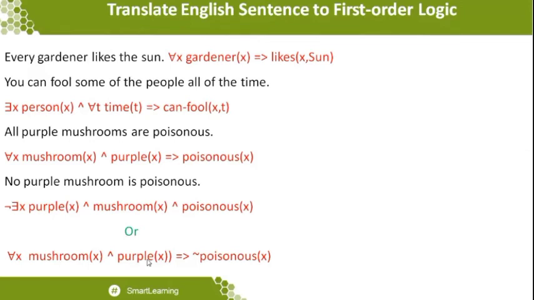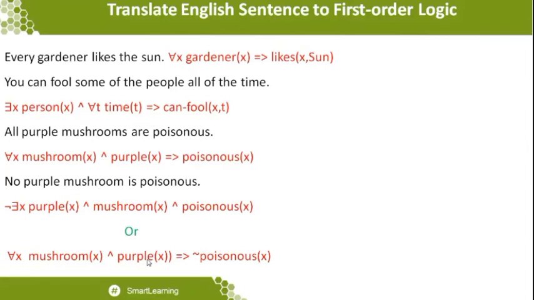Next statement: no purple mushroom is poisonous. Again, the same kind of statement we saw in the previous one, no student loves Bill. No purple mushroom is poisonous, which means that not even a single mushroom is poisonous. So in writing the statement, you can write mushroom of x and purple of x, because it is representing everything mentioned about only one thing, that is mushroom. So not even a single purple mushroom is poisonous.